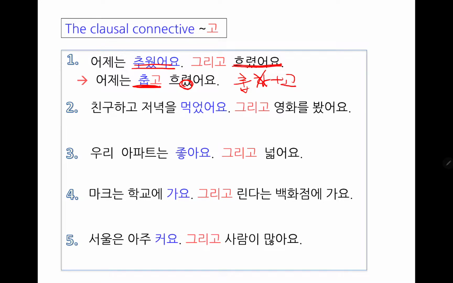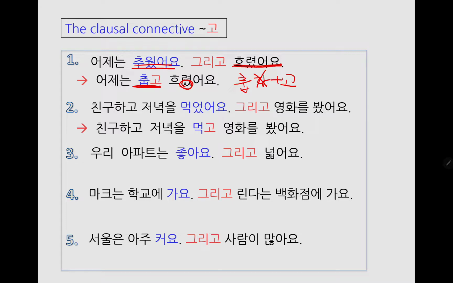Number 2. 친구하고 저녁을 먹었어요. 그리고 영화를 봤어요. With a friend, I ate dinner and watched a movie. 친구하고 저녁을 먹고 영화를 봤어요. So same thing. Past tense in the same time domain, so you only mark the past tense at the end, and the one that is being conjugated by the clausal connective is just the stem, 먹다, 먹 plus 고, 먹고 영화를 봤어요.